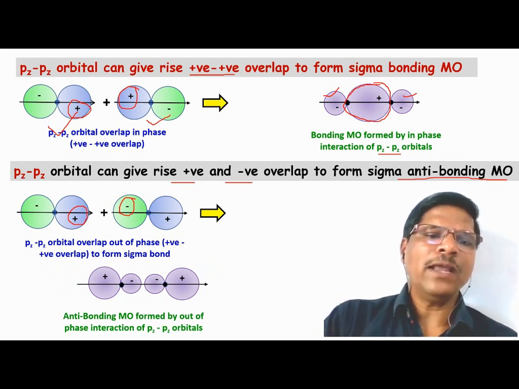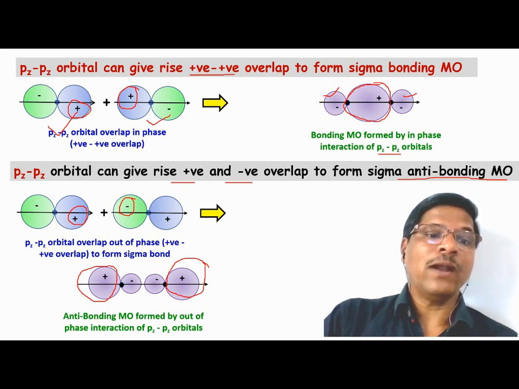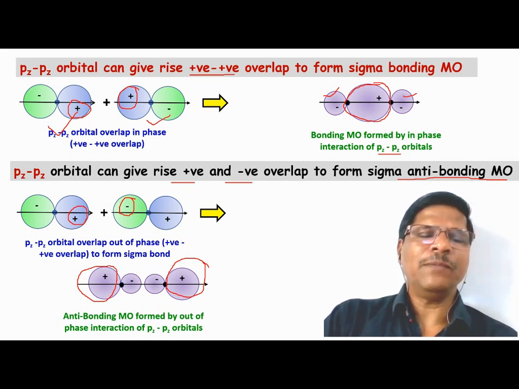And in the antibonding molecular orbital, again you can see the maximum electron density is away from the two atomic nuclei, but the electron density is concentrated along the internuclear axis. So for pz atomic orbitals, positive-positive or negative-negative interaction will lead to the formation of a bonding molecular orbital, and positive-negative interaction will lead to the formation of an antibonding molecular orbital.